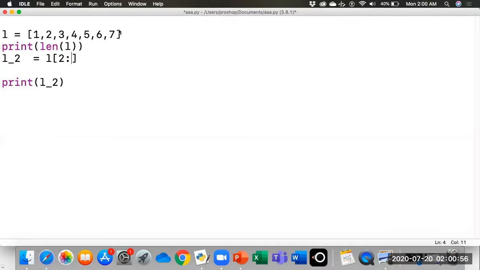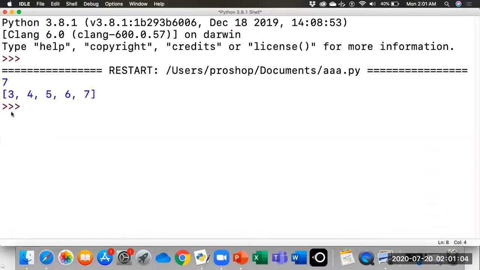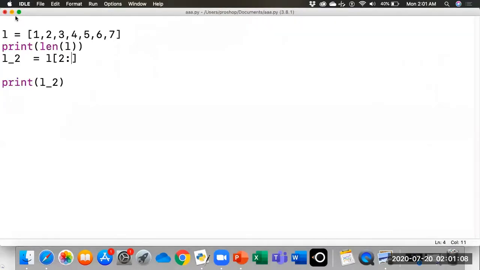This means it will also include the last index number. We can see it has printed 3, 4, 5, 6, and 7. This means it started with index number 2, that was 3, then index numbers 3, 4, 5, and 6. And 6 was the last index number.